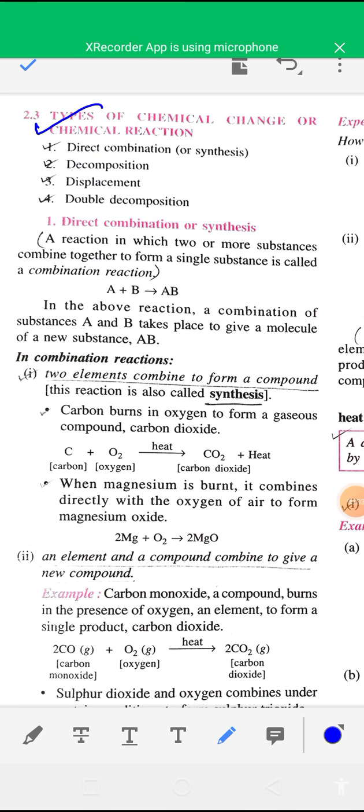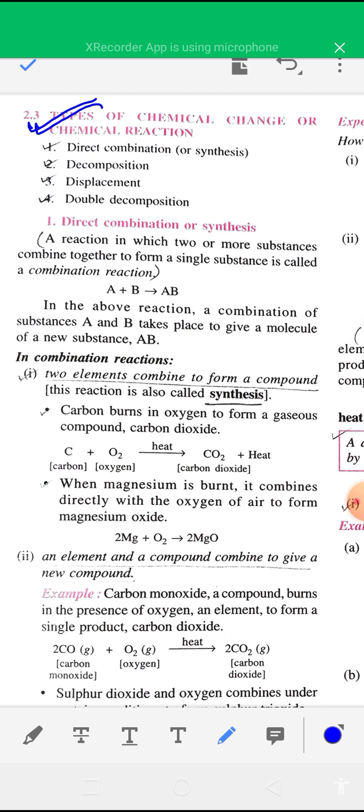In this video, I am going to start the second chapter of class 9 chemistry. The topic is chemical changes and chemical reactions. In this chapter, the first two topics, that is characteristics of chemical reactions and conditions of a chemical reaction, are not given in the syllabus. They are excluded from the syllabus. That's why I am starting from this point, types of chemical changes or chemical reactions.